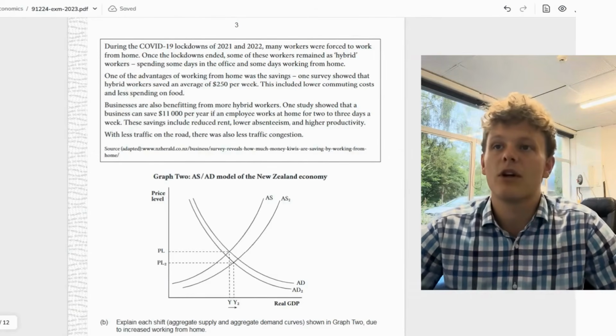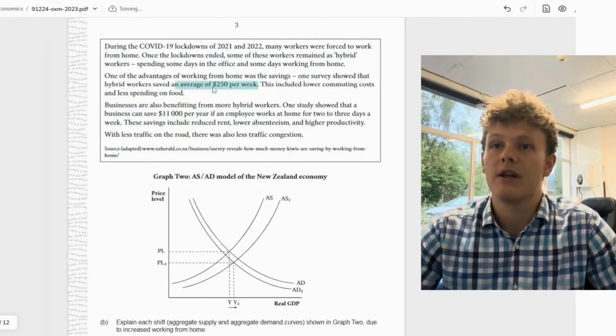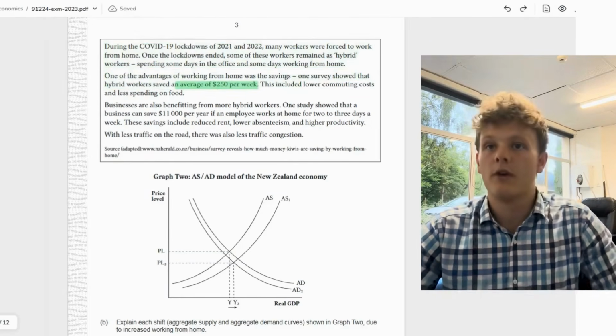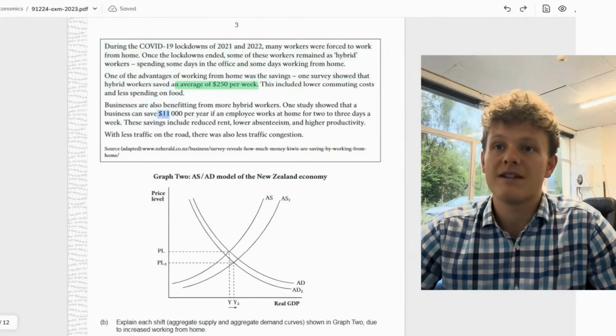One of the advantages to working from home were the savings, one survey suggesting the average worker can save $250 per week. This included lower commuting costs and lower spending on food. Businesses also benefiting from the workers, one such study showing they can save $1,100 per year if an employee works at home for 2 or 3 days a week.